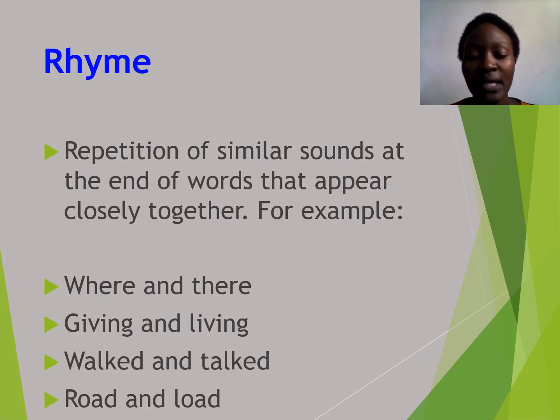The first stylistic device in a poem is rhyme. And you may ask yourself, what is rhyme? Rhyme is the repetition of similar sounds at the end of words that appear closely together.